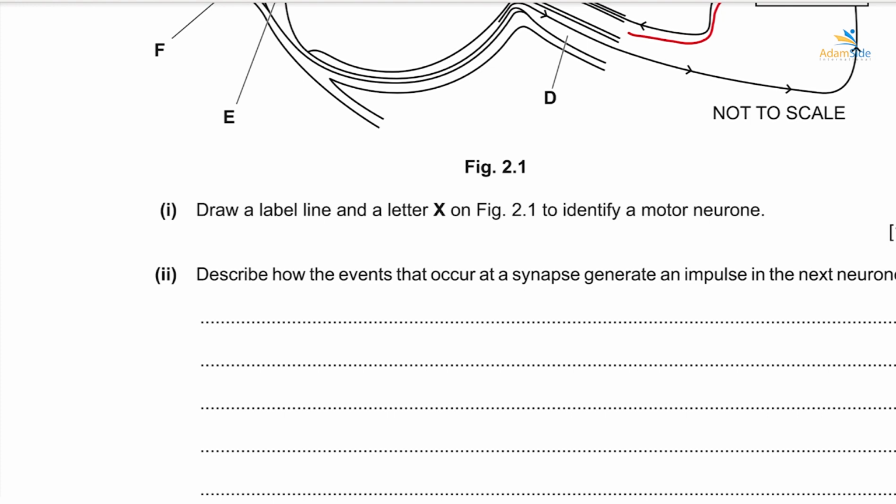These vesicles contain neurotransmitter molecules. The neurotransmitter molecules will bind with the impulse that has come along this neuron, and then diffuse out of this presynaptic neuron into the synapse.